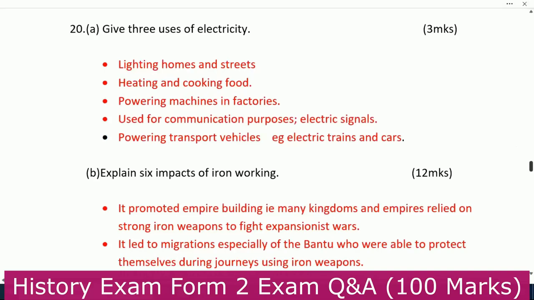We go to number 20. You're told to give 3 uses of electricity. Number 1, lighting homes and the streets. Number 2, heating and cooking food. Next, powering machines in factories. Next, used for communication purposes, electrical signals. Next, powering transport vehicles, e.g. electric trains and cars.